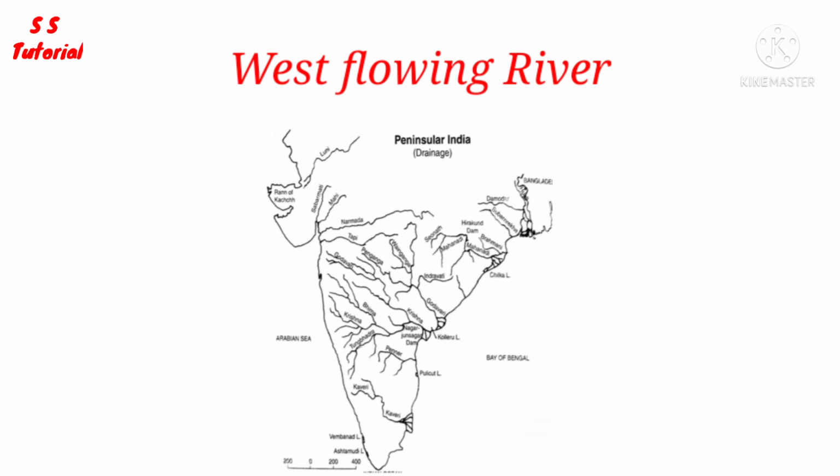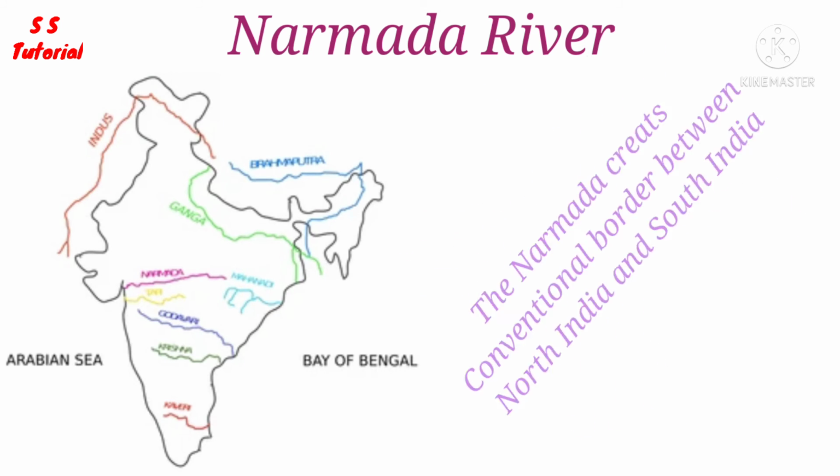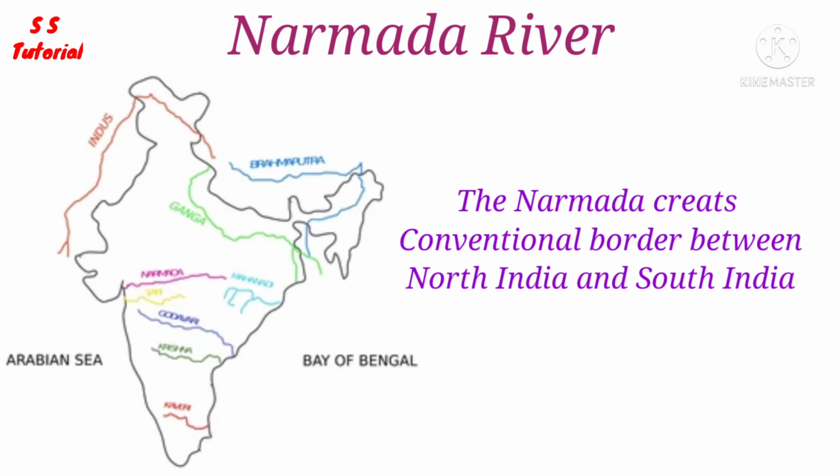Let's know about some most important west-flowing rivers of peninsular India. Let's know about the Narmada River. The Narmada is the largest west-flowing river of India. The Narmada creates the conventional border between North and South India.